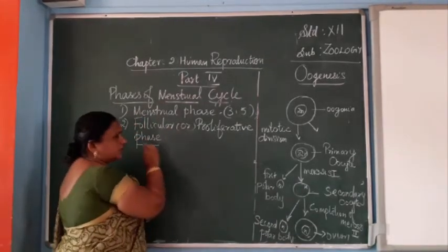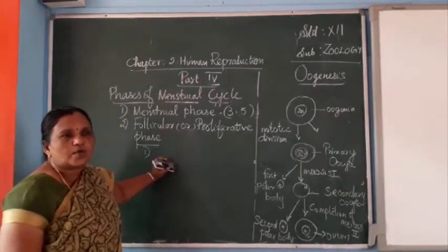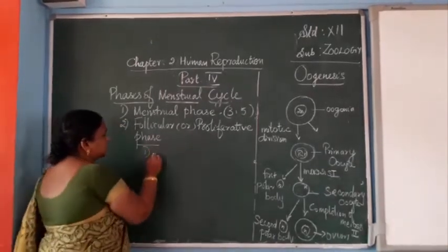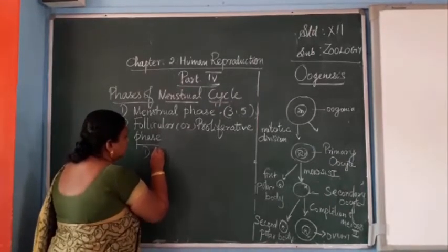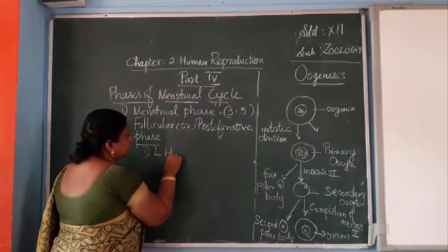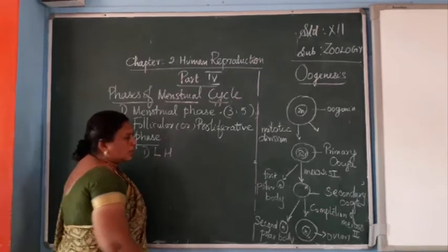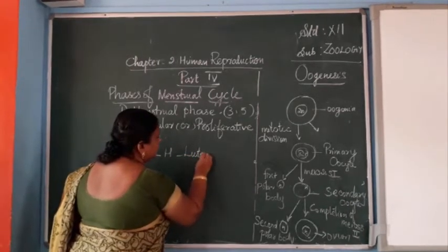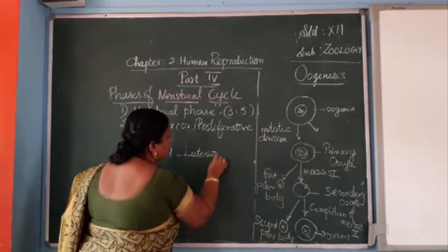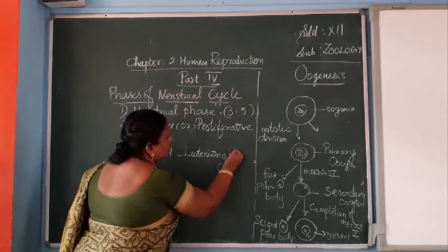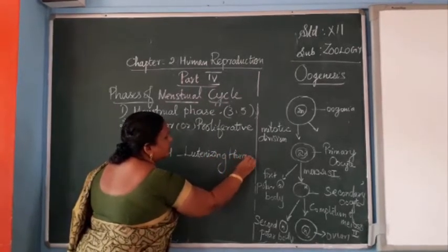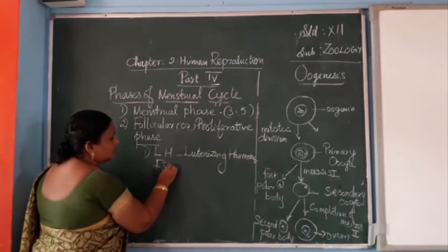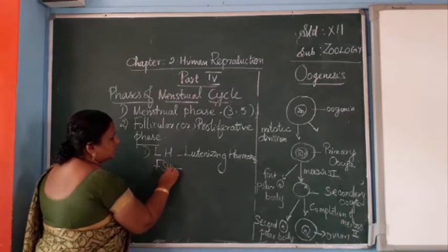So, first point, you can write that 2 hormones will be secreted in this phase: LH, that is luteinizing hormone, and FSH, both gonadotrophic hormones.